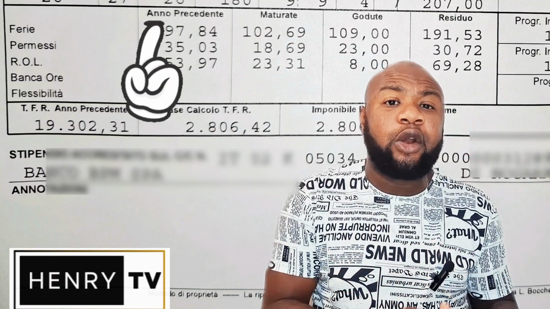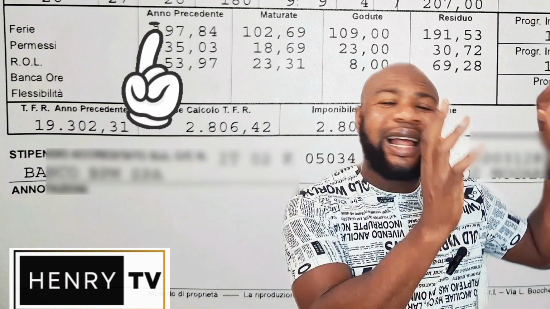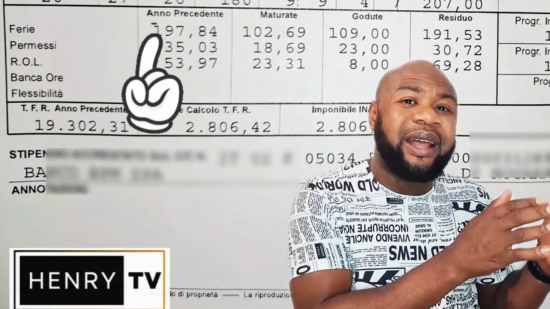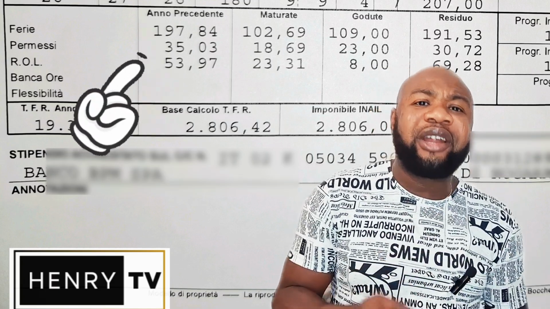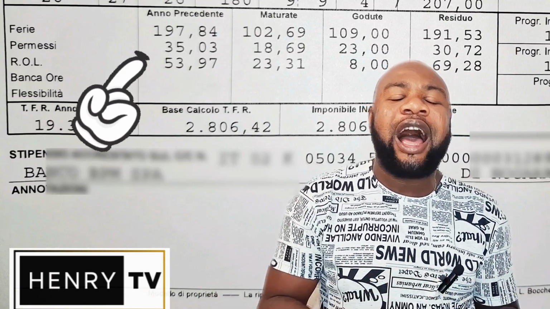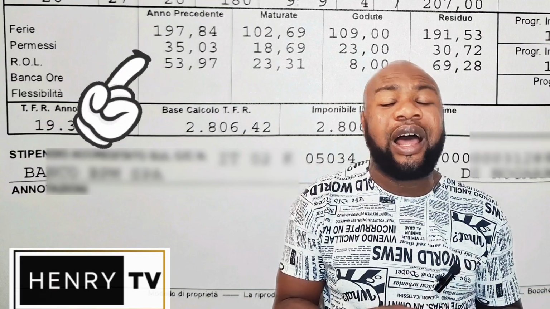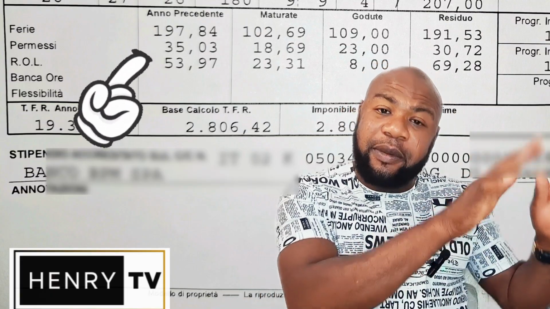Now, on the screen you can see where they wrote ferie. Then the first column there they wrote anno precedente. In some buste paga, they will just write A.P, meaning anno precedente. What that column means is all the ferie, permesso, rol that I did not use last year till 31st of December last year. So for the ferie, I have 197 hours that I did not use. For the permesso, I have 35 hours. For the rol, I have 53 hours that I did not use last year. So it is stated in the busta paga.